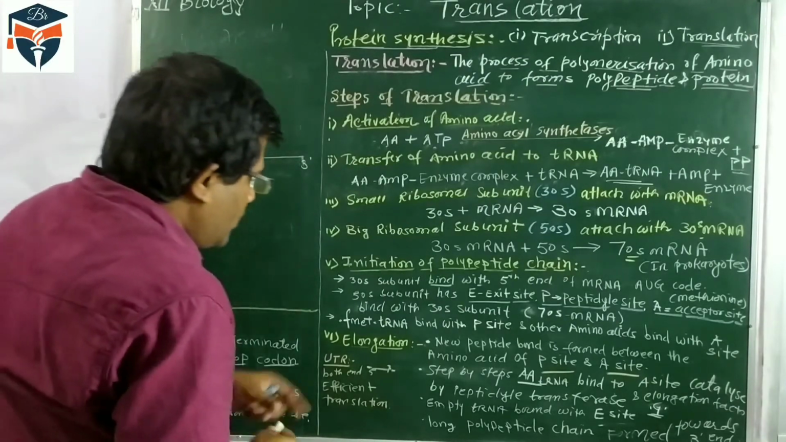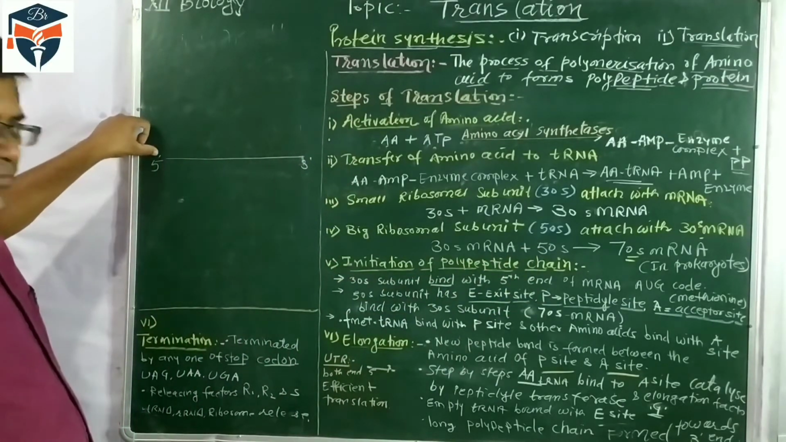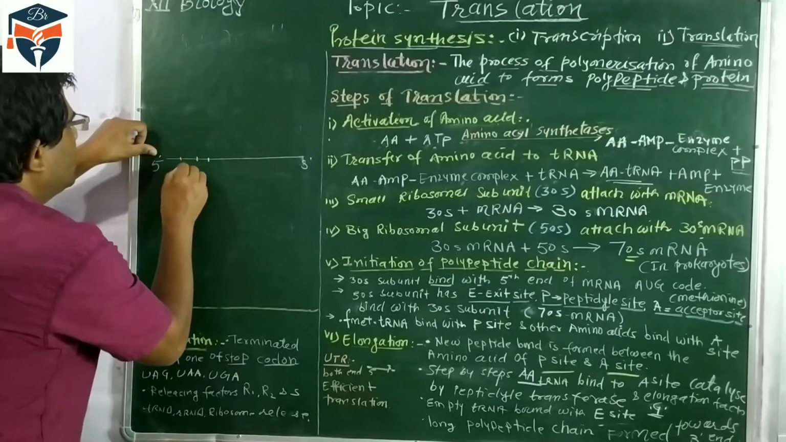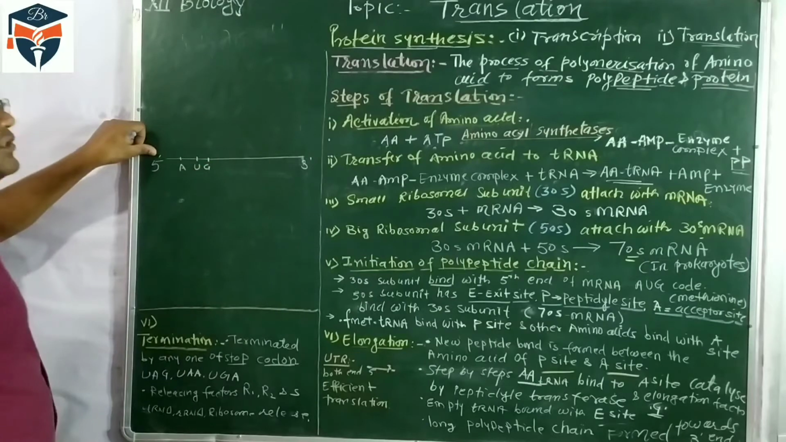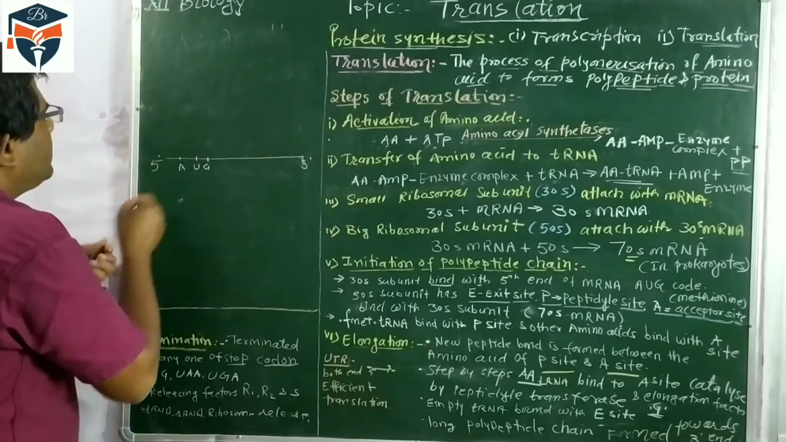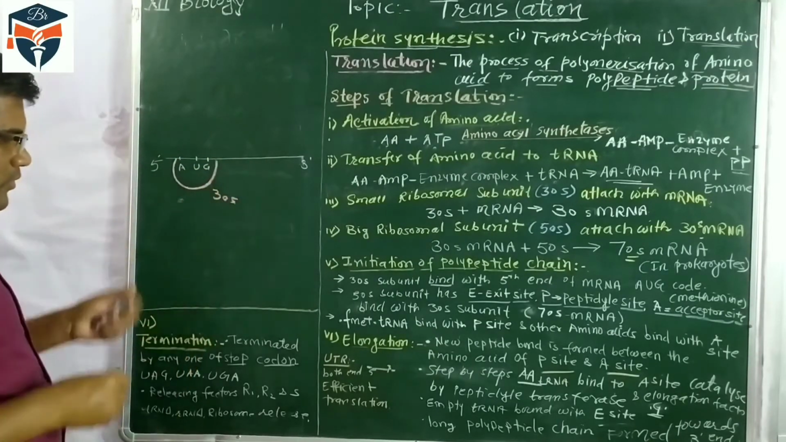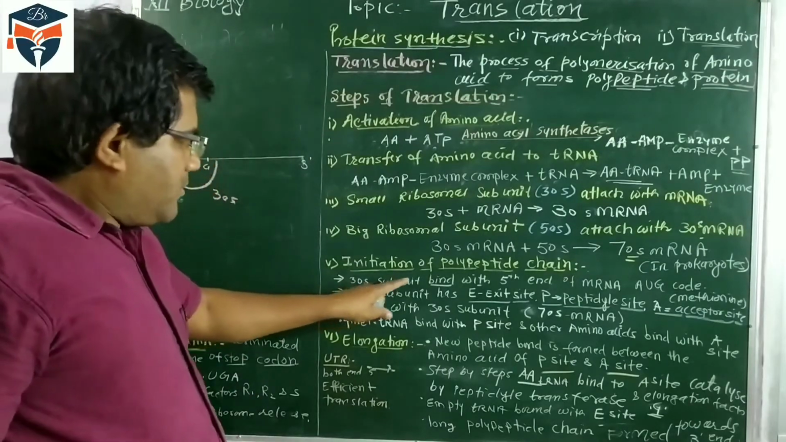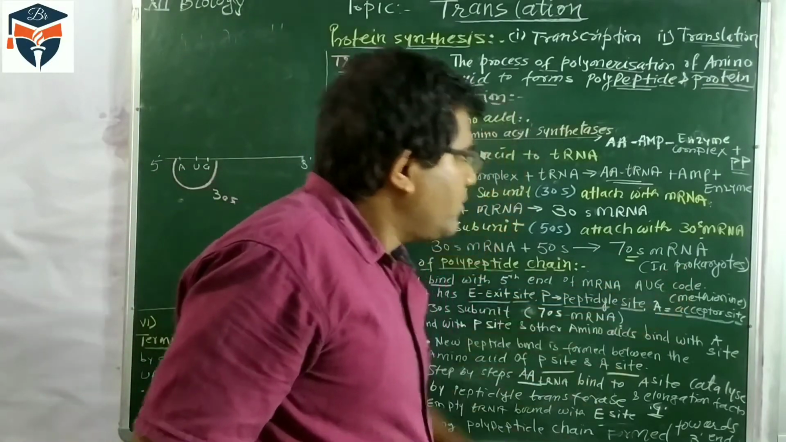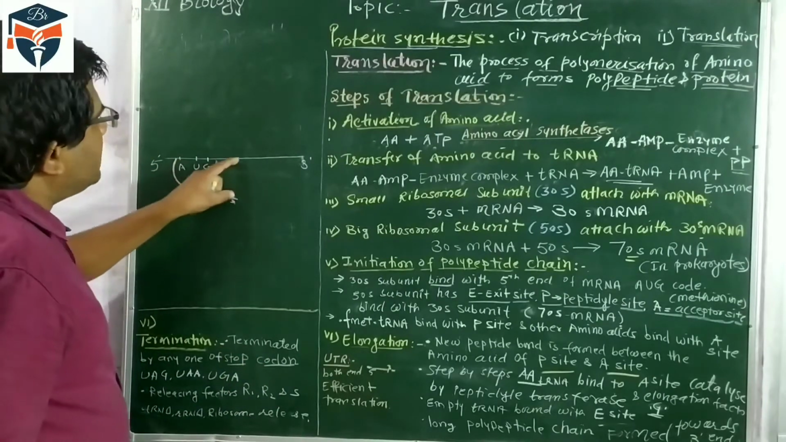Now, initiation of the polypeptide chain. For initiation, this is the 5' end. At this 5' end there is one codon called AUG. It's the initiator codon. At this codon, the small subunit of the ribosome, the 30S unit, is combined. So the 30S subunit binds with the 5' end of the mRNA, where the AUG codon, which codes for methionine, is located.